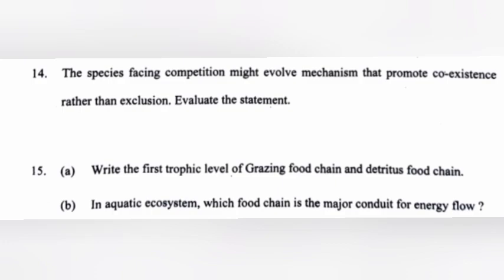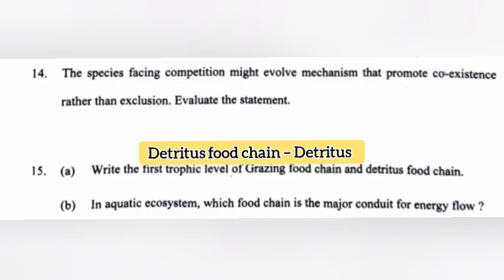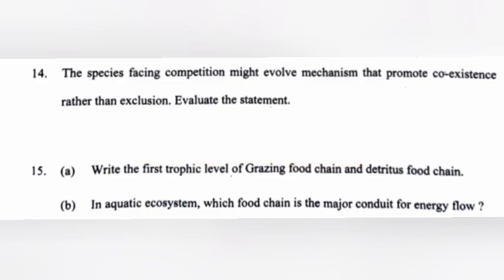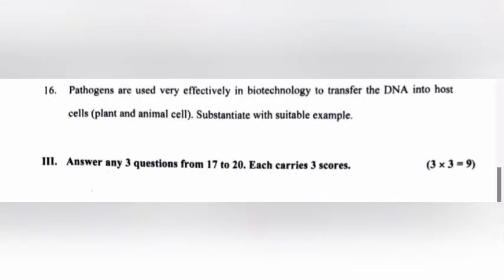15a. Write the first trophic level of grazing food chain and detritus food chain. Answer. Grazing food chain, plants. Detritus food chain, detritus. B. In aquatic ecosystem, which food chain is the major conduit of energy flow? Answer. Grazing food chain.